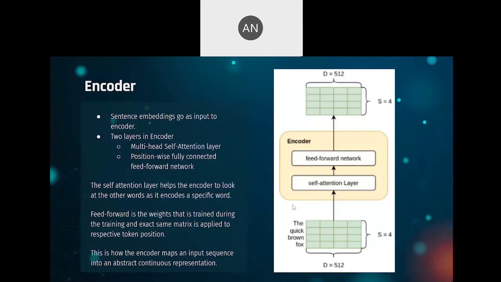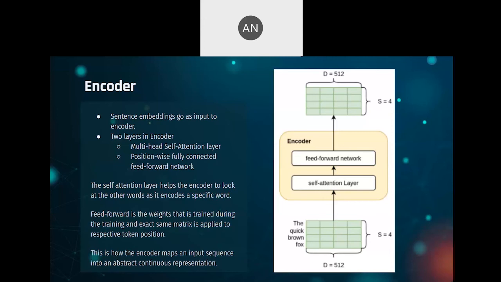Before I discuss what happens in an encoder, let us consider the dimensions of the input and the output. As I just said, the output of one encoder becomes the input of the next encoder. So, to keep things simple, we design an encoder such that the output and input will have the same dimensions. And these dimensions are taken as capital S cross capital D, where capital S is the length of the sentence that we are aiming to translate.